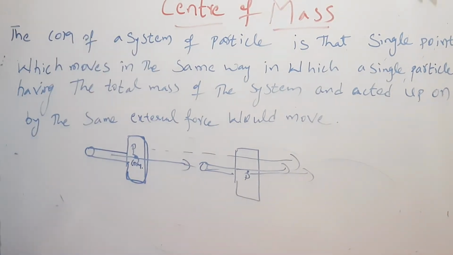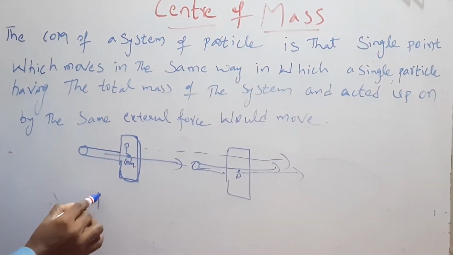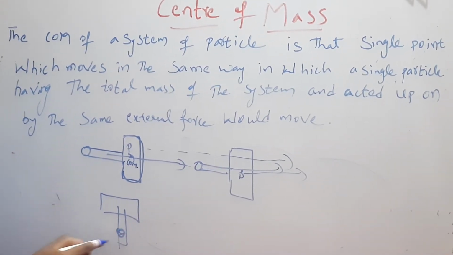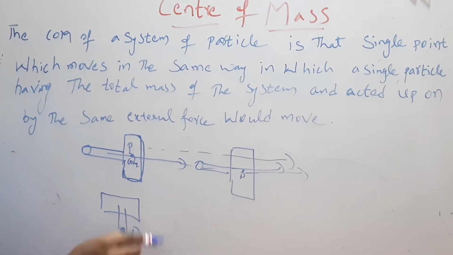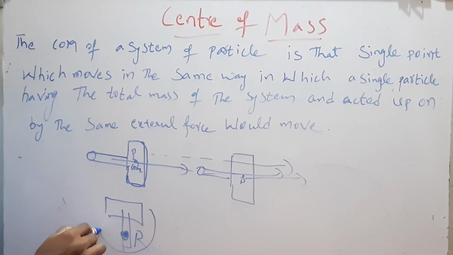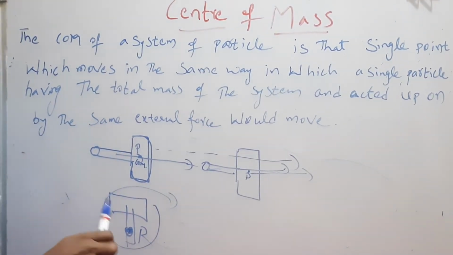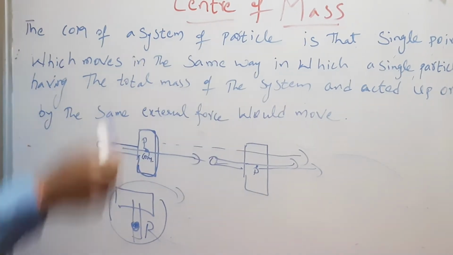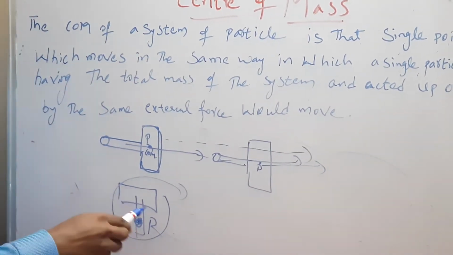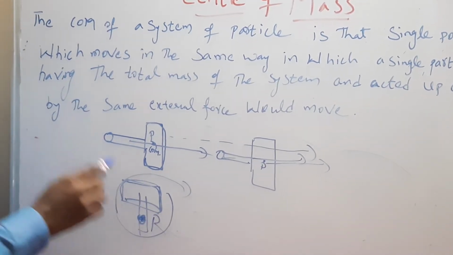Now the same hammer, if I apply the force by holding here at this point, let us say this is R, then depending on the mass distribution, it starts rotating and will move. Whenever I throw like this, this is a duster, it will rotate depending on its mass, because this is a more massive and rigid area.